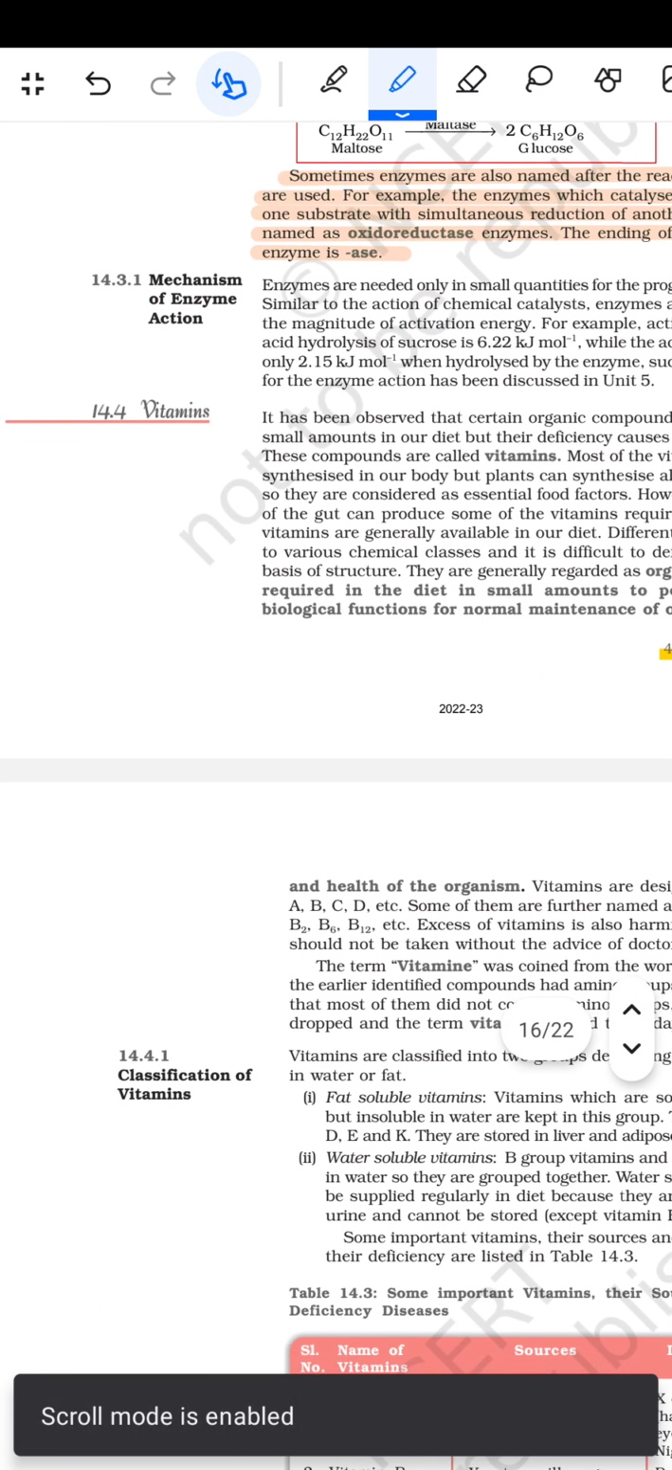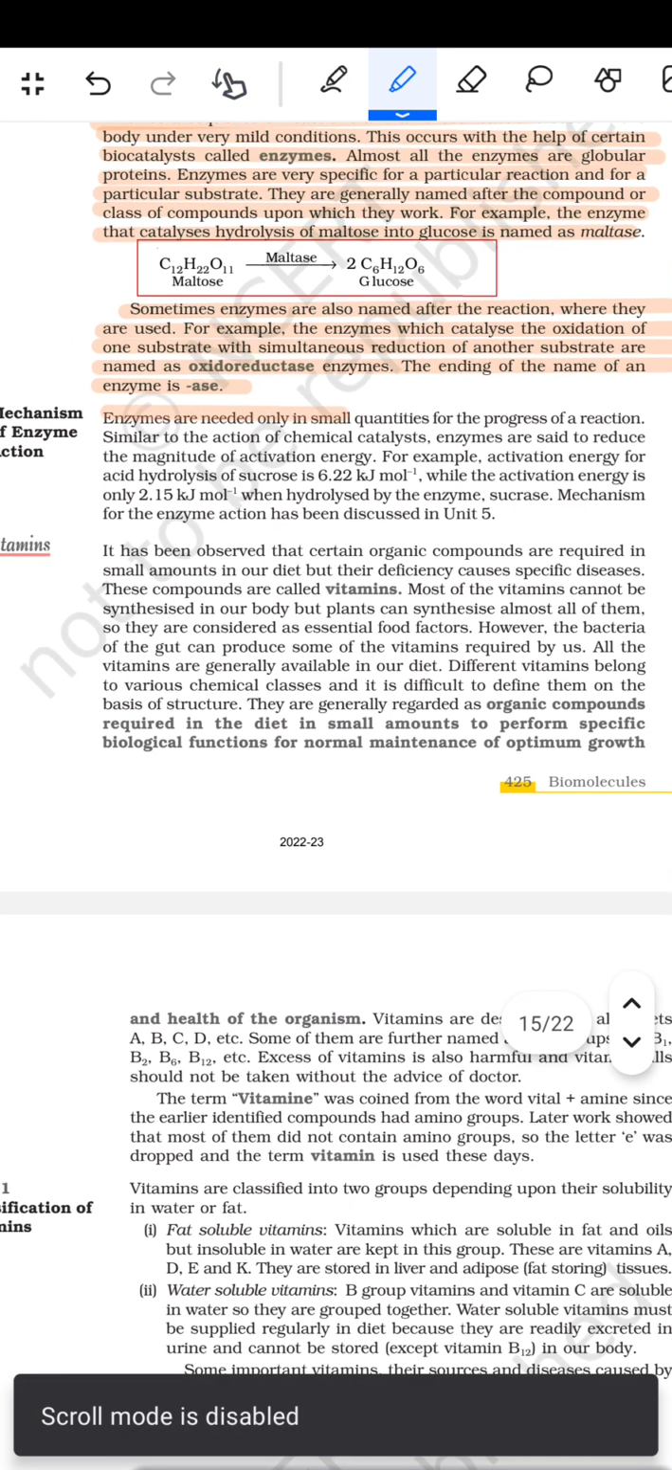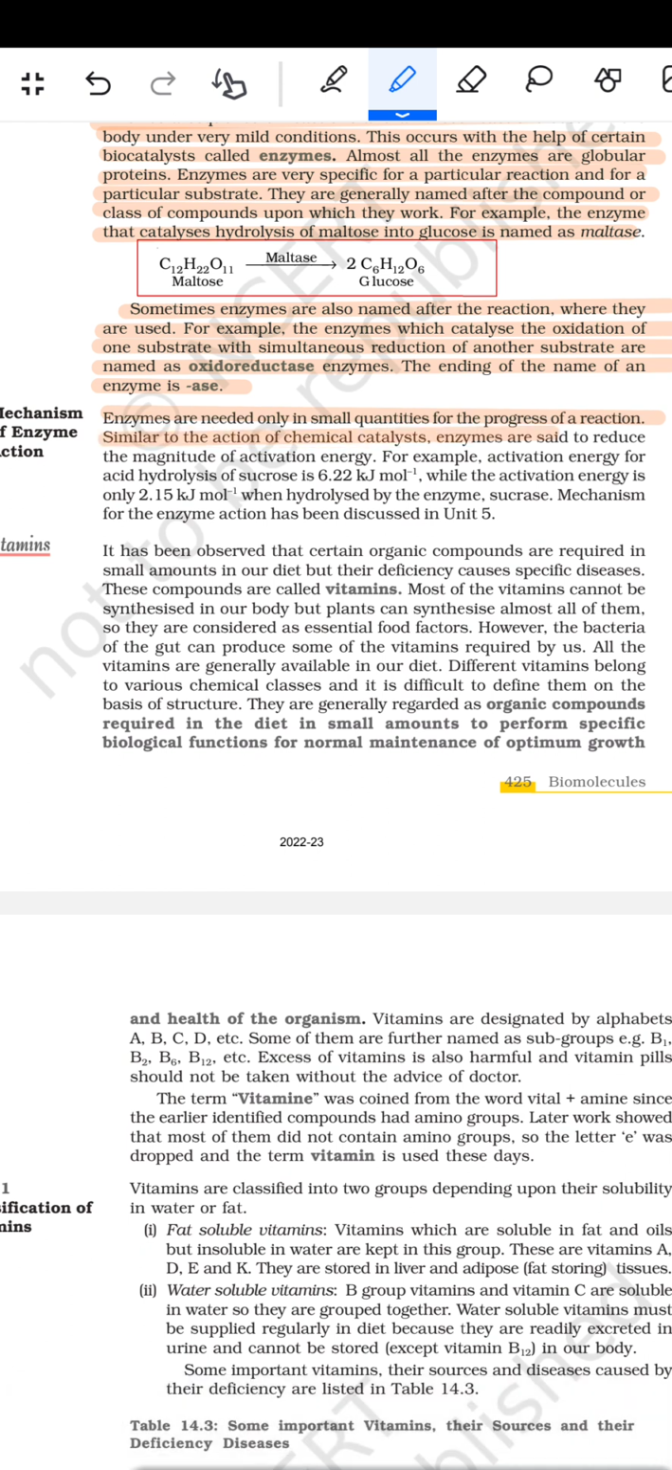फिर इसके बाद आता है mechanism of the enzyme action. तो enzymes are needed only in a small quantity for the progress of the reaction. Similar to the action of the chemical catalyst, enzymes are said to reduce the magnitude of the activation energy. For example, activation energy for the acid hydrolysis of sucrose is 6.22 kJ per mole, while the activation energy is only 2.15 kJ per mole when hydrolyzed by the enzyme sucrase. Mechanism for the enzyme action has been discussed in Unit 5.